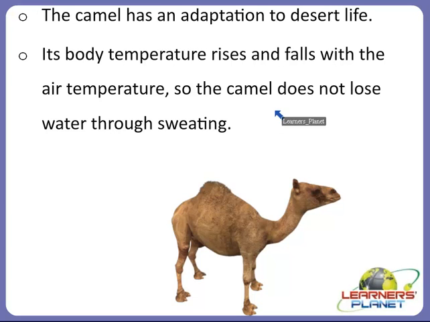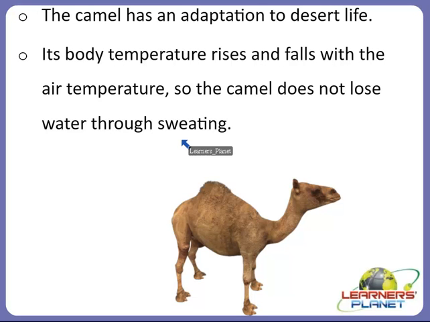So the camel does not lose water through sweating or panting, right? So you can just imagine that there are so many animals which can survive in this climate. Since water is so scarce, most desert animals get their water from the food they eat, like succulent plants, seeds, or the blood and the body tissues of their prey. But they must carefully conserve the little water they obtain in this way.